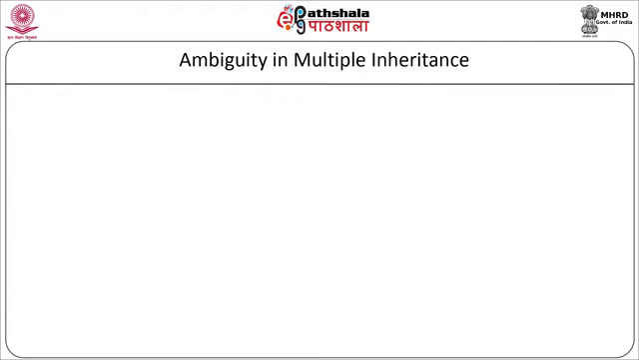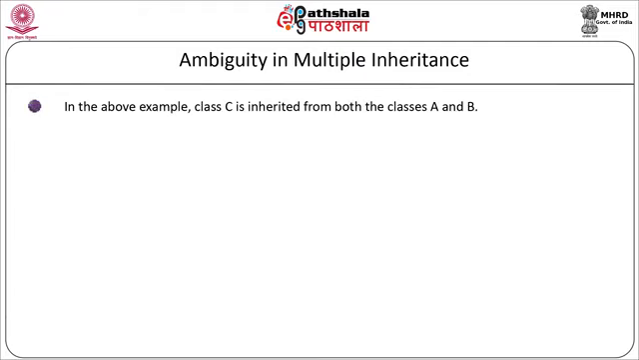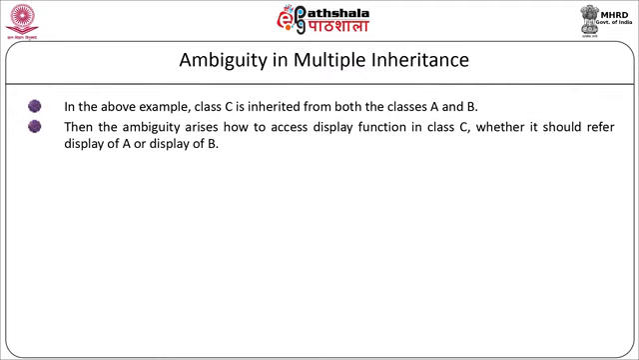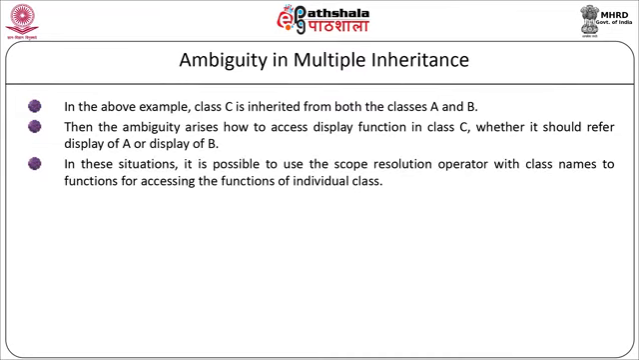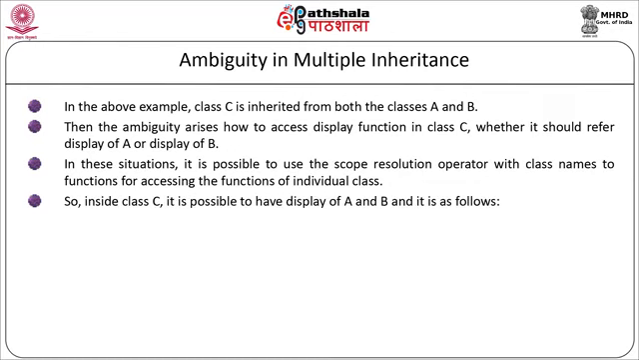Now in the above example, class C is inherited from both the classes A and B. Then there is an ambiguity about how to access the display function in class C, whether it should be the display of A or the display of B. In this situation, it is possible to use the scope resolution operator with class names to access the functions of an individual class. So inside class C, if you want to call the display of A and B, it is done as follows.